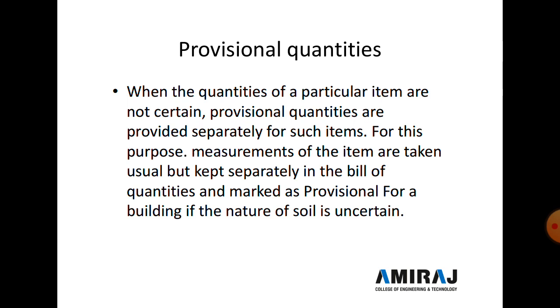The advantage of such a provision is that execution of the work does not get delayed due to sanction of a revised estimate for the cost of excess quantity, and also in the schedule of contract the probable variation of quantity can be shown.